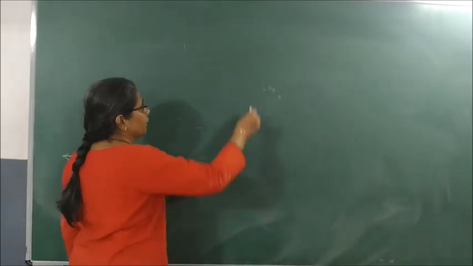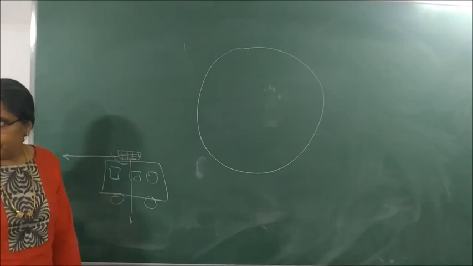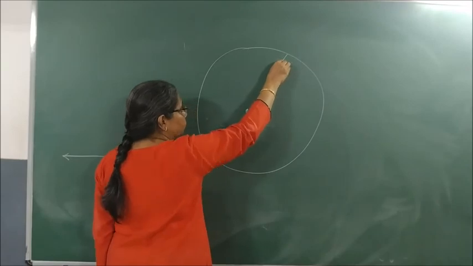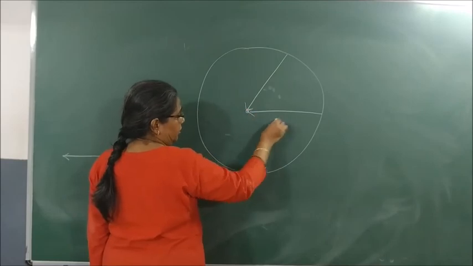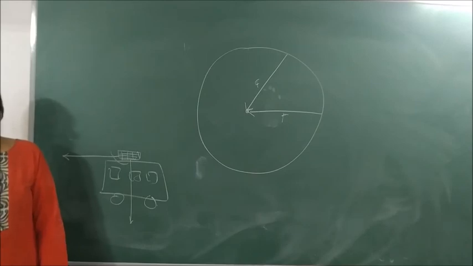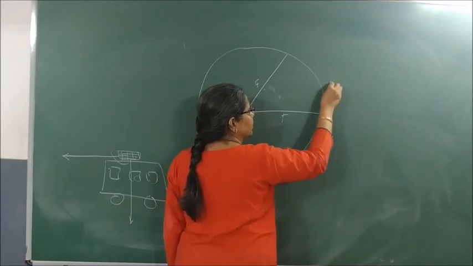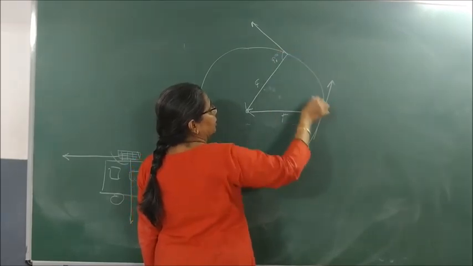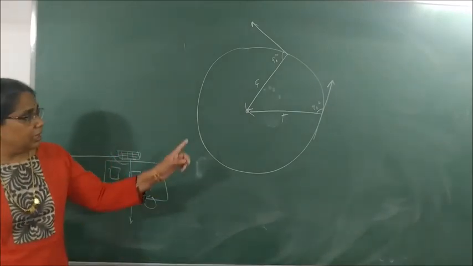So look here. This is a stone which is moving in a circular path. This is the center. So at every point, the stone is pulled where? Towards the center of the circle. So this is how the force acts. But how does the stone get displaced? Tangent. So it always makes an angle of what degree? 90. So what kind of work is done? Zero work is done. Draw.